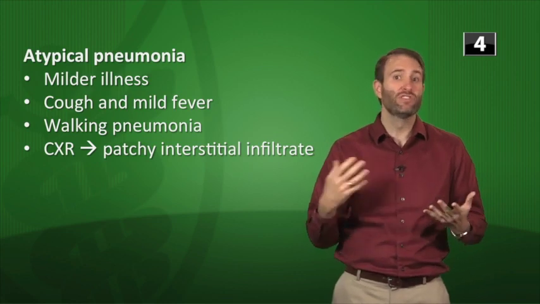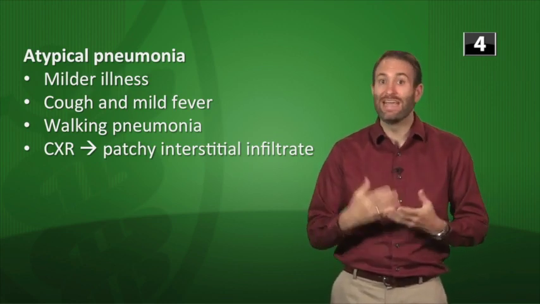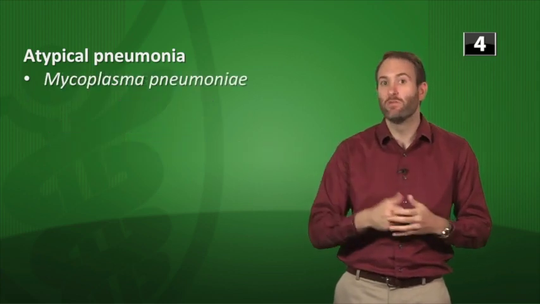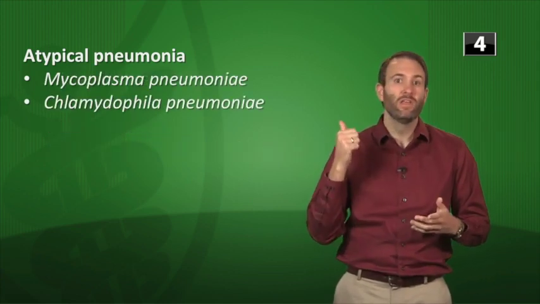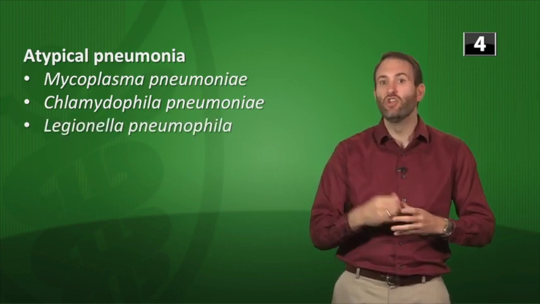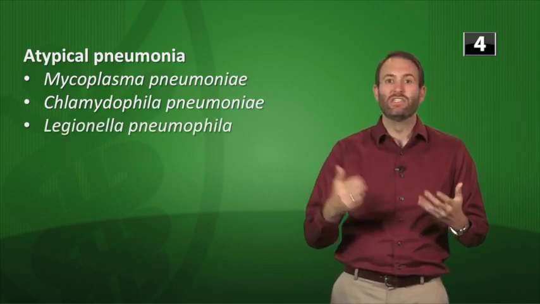Now if you hear interstitial pneumonia or walking pneumonia or even atypical pneumonia, you want to think of 3 bacteria. You want to think of Mycoplasma pneumoniae, Chlamydophila pneumoniae, which is formerly called Chlamydia pneumoniae, and then Legionella pneumophila, and that's going to cause Legionnaires' disease as well. And then the other thing to think of when you see a patchy looking infiltrate, you want to also think of viral pneumonias, and that can be from RSV, adenovirus, or even influenza.